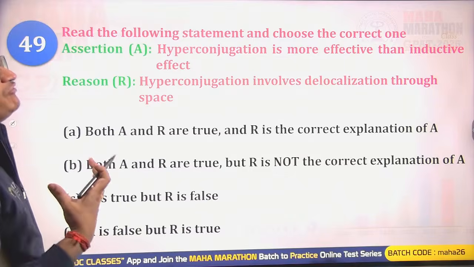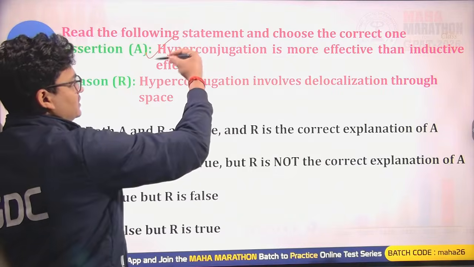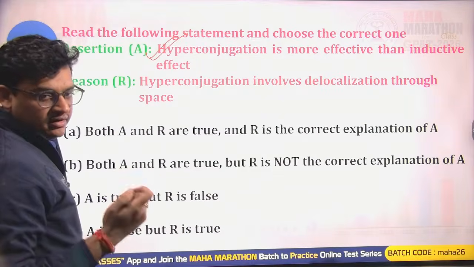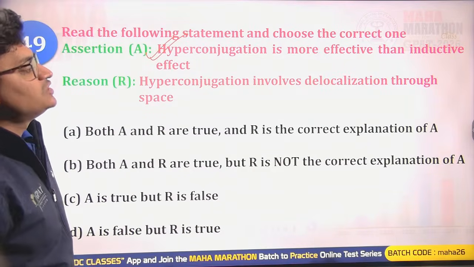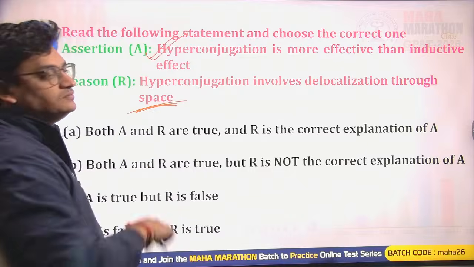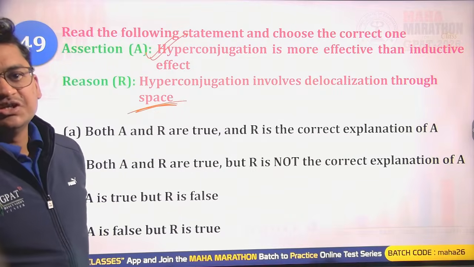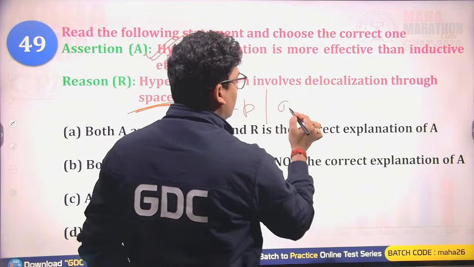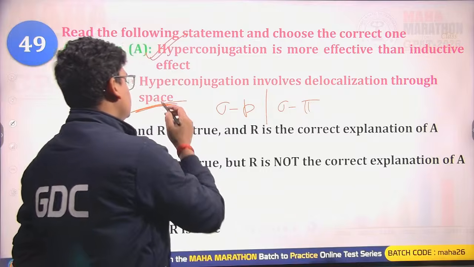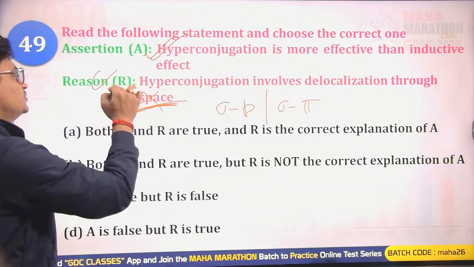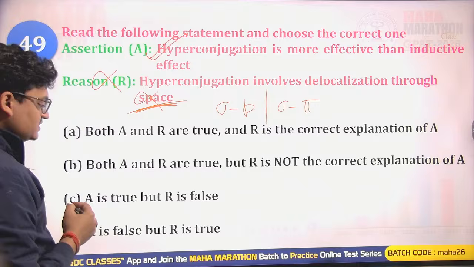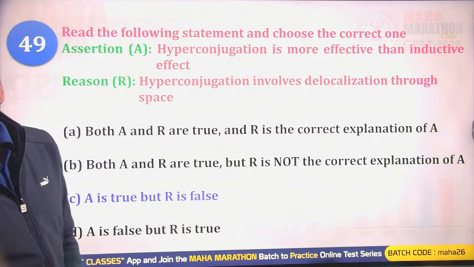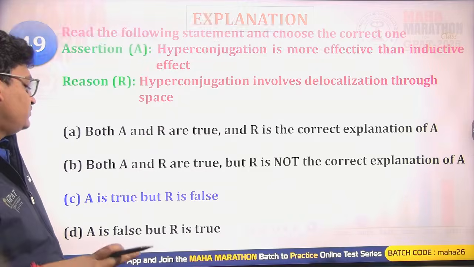Hyperconjugation is more effective than inductive effect. Yes, that is correct. We have just seen the order: resonance, then hyperconjugation, and then inductive. Hyperconjugation involves delocalization through space? No. Hyperconjugation is possible due to sigma-p or sigma-pi overlap, so it is not through space. So this is also incorrect. The assertion is true, but the reason is false.